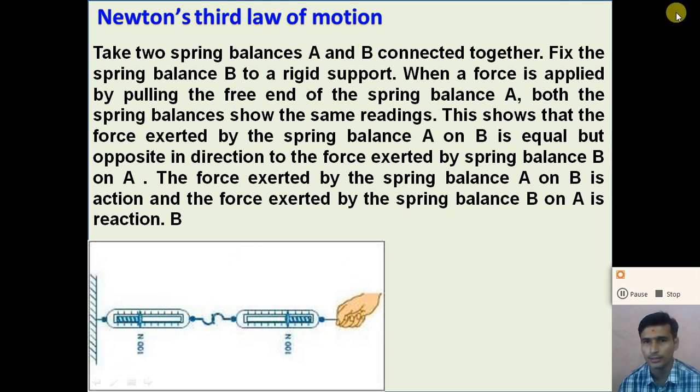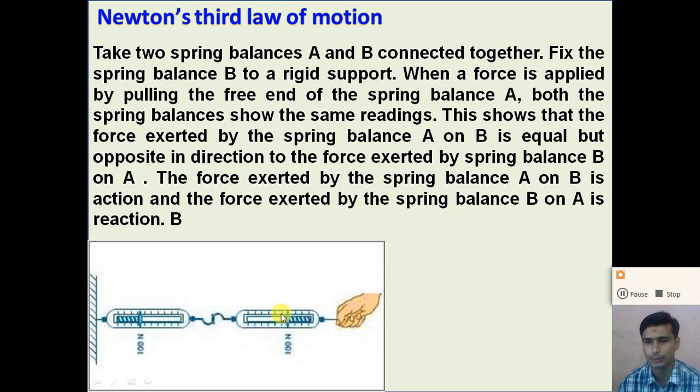Now when a force is applied by pulling the free end of spring balance A, both spring balances pull together, right, and both spring balances show the same reading.